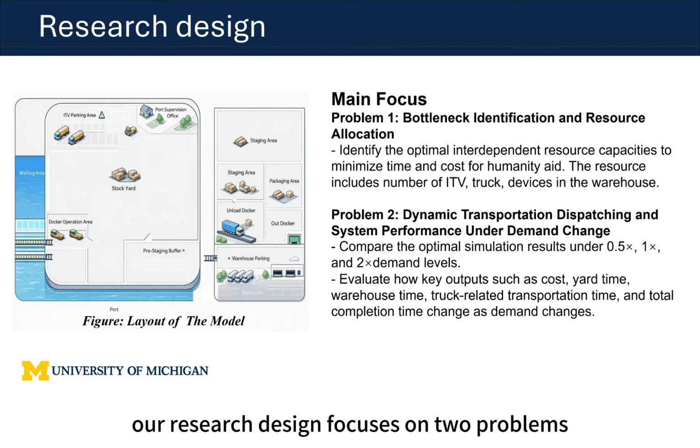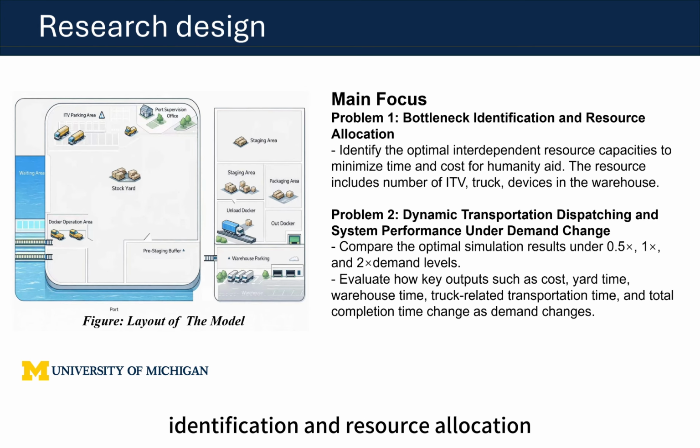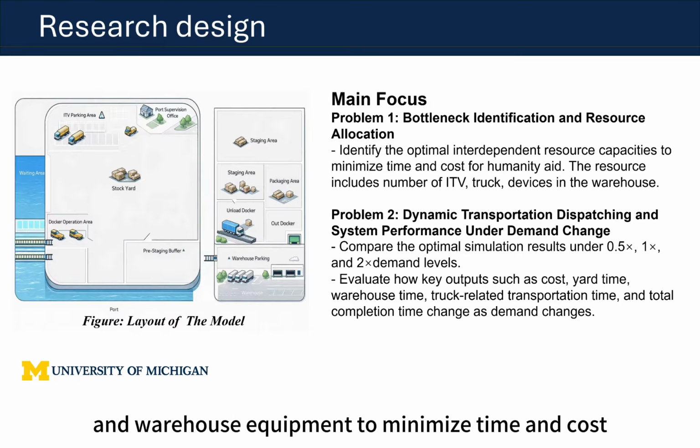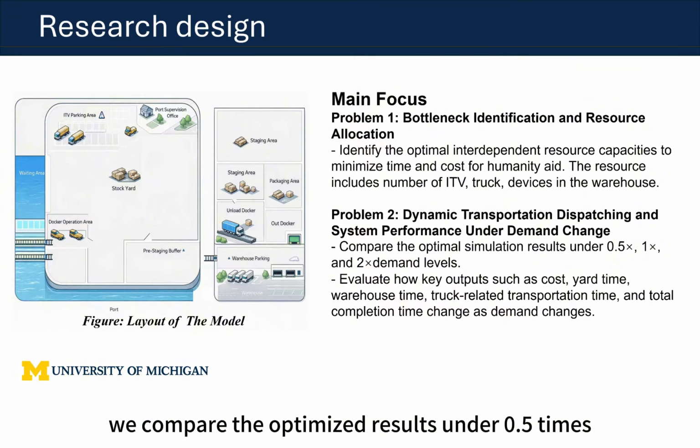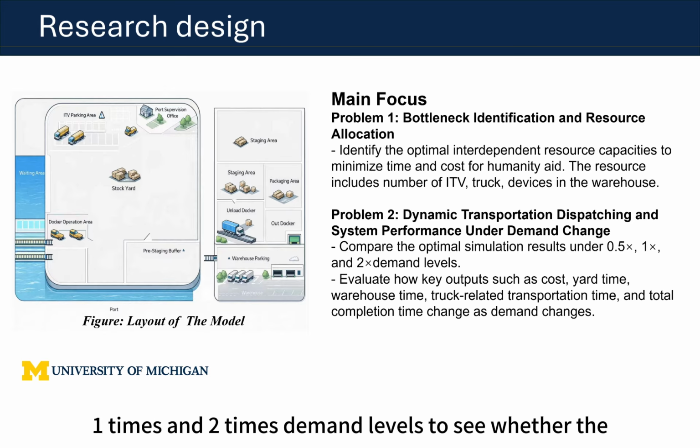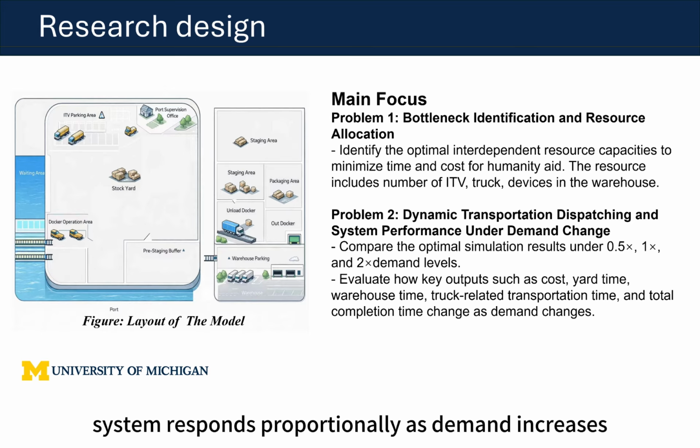Our research design focuses on 2 problems. The first problem is bottleneck identification and resource allocation. We want to find the best combination of internal transportation vehicles, trucks, and warehouse equipment to minimize time and cost. The second problem is system performance under demand change. We compare the optimized results under 0.5 times, 1 times, and 2 times demand levels to see whether the system responds proportionally as demand increases.